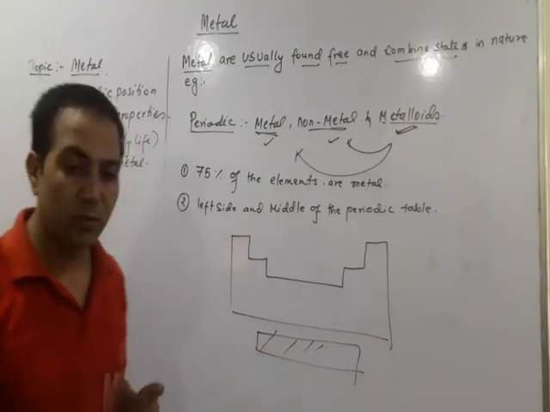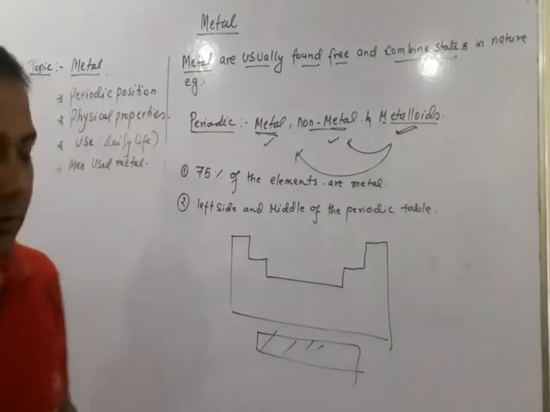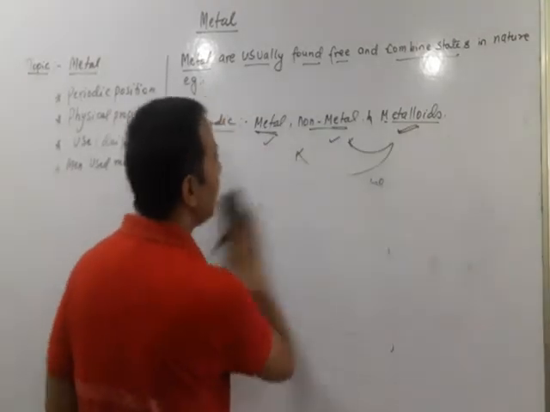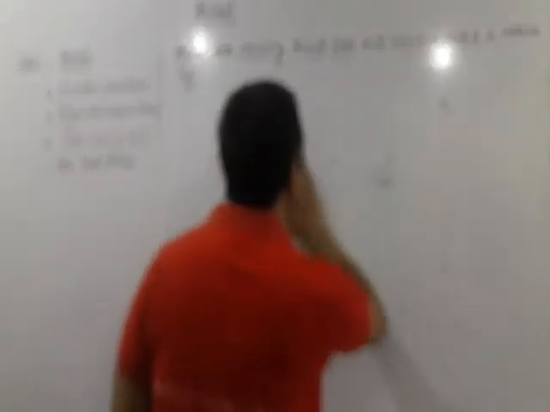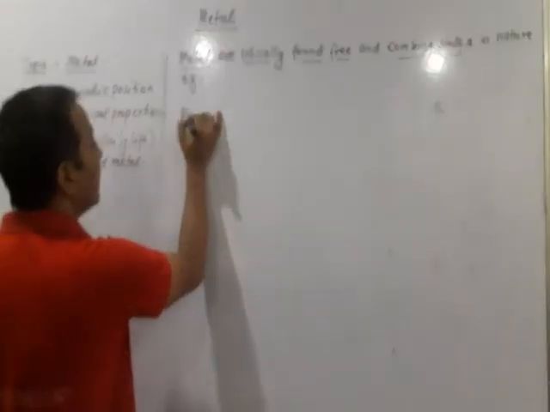Now comes the next one, the properties of the metal. We are going to study the properties of the metal, mostly the physical properties.